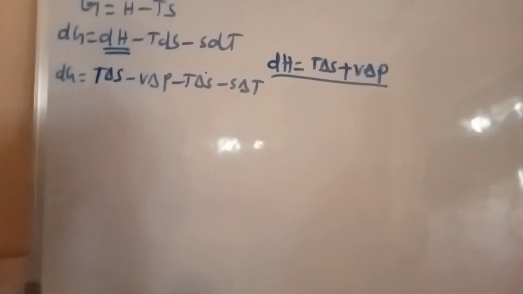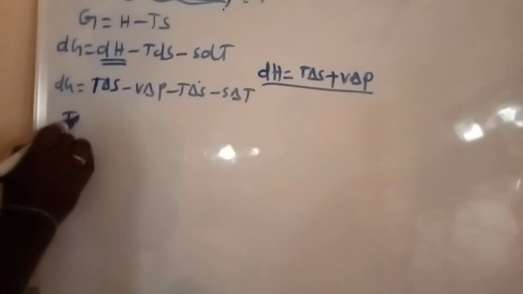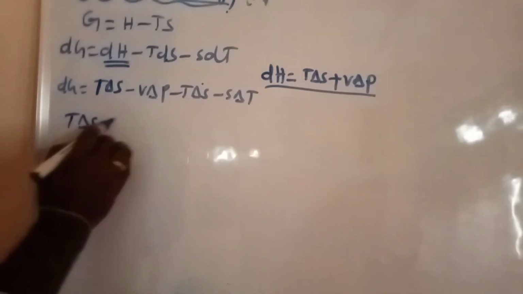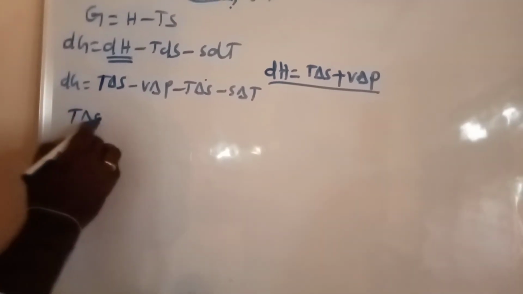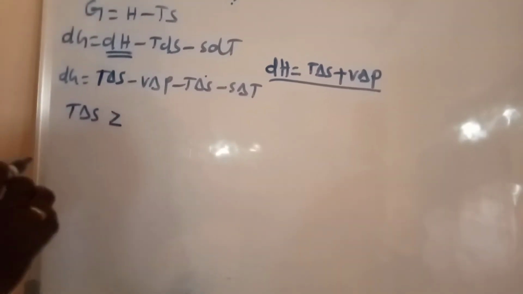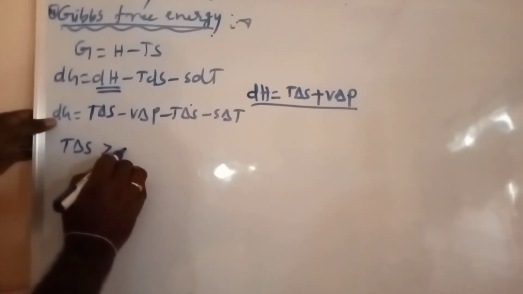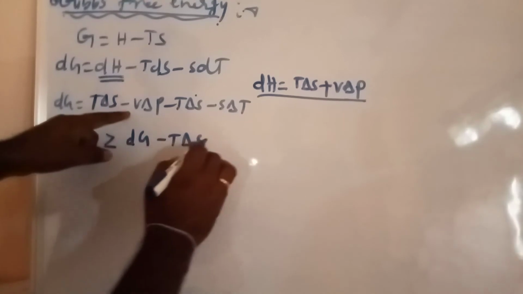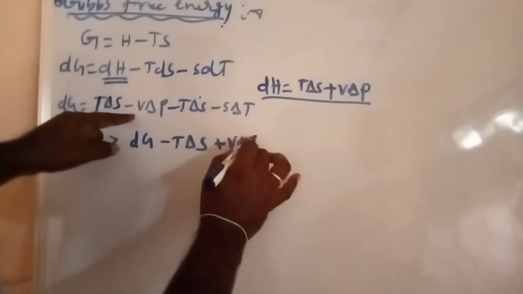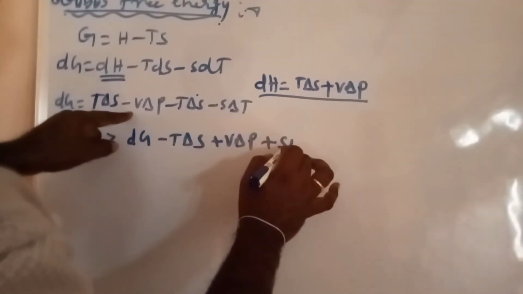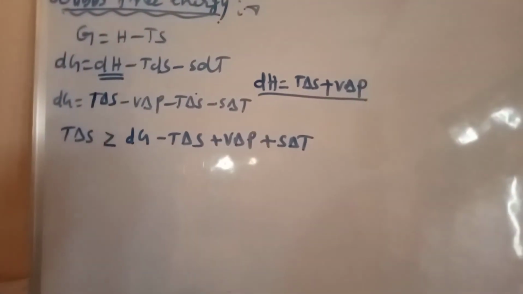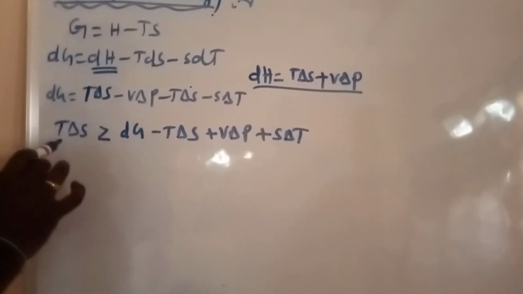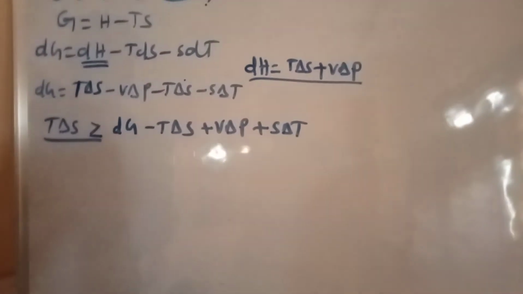Okay? I am writing first of all T delta S, here minus is there, on the right hand side. T delta S greater than or equal to, the remaining terms I am writing: dG minus T delta S plus V delta P plus S delta T. Okay? Our concept is under T delta S greater than or equal to.